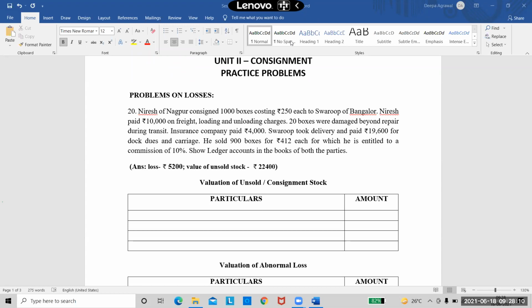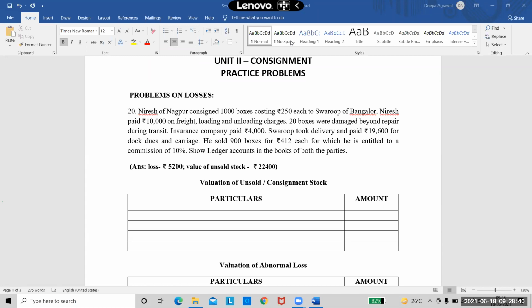He took the delivery and he paid 19,600 for dock dues and carriage. Carriage implies transportation charges, so it might be transport for taking the goods to the godown. And dock dues are all those clearance charges from the custom duties and all that. Both of them are non-recurring expenses. So we will have to consider this 19,600 also when we are calculating the unsold stock.